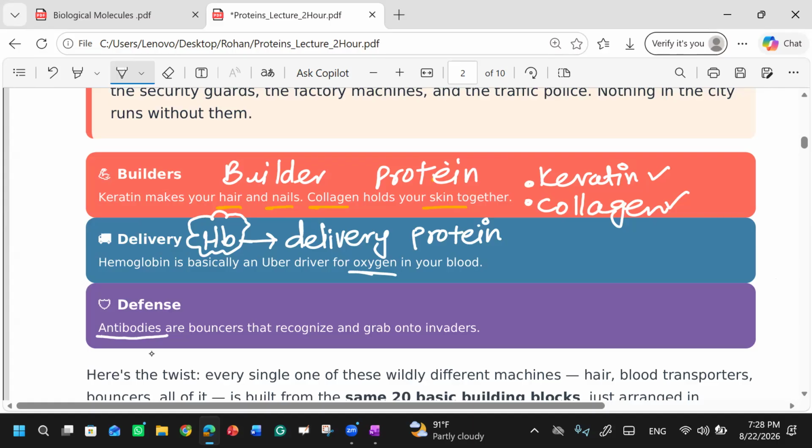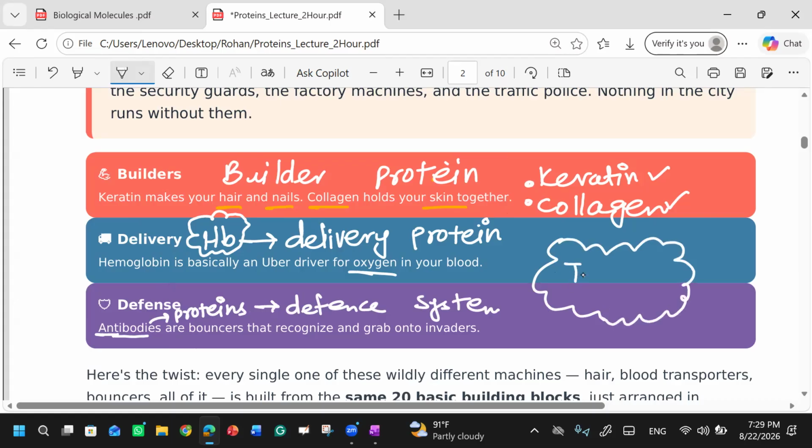So these antibodies are produced in this process. When any bacteria enters our body, any viral infection, any fungal infection you get, antibodies are activated in our body. What are antibodies? Anti means against that bacteria or against that fungi. So these antibodies are made up of proteins. That's why we say that proteins provide the defense system to our body. And that's why we say that all these proteins are considered the tiny robots of your body, right?